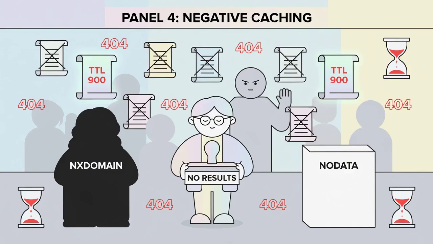Negative responses carry TTLs too. When a name does not exist, NXDOMAIN, or when a record exists but has no requested type, NODATA, the authority returns the SOA minimum field, and resolvers cache that emptiness for the specified seconds. This prevents the network from being hammered by repeated queries for misspelled or non-existent names.